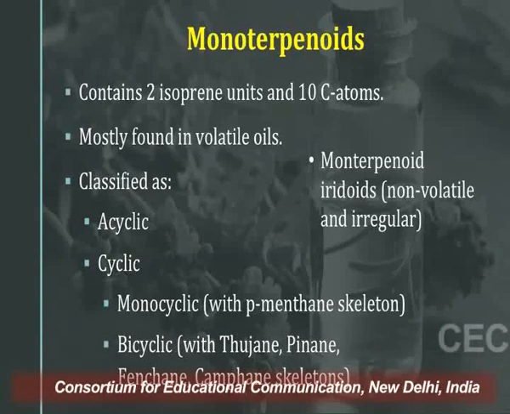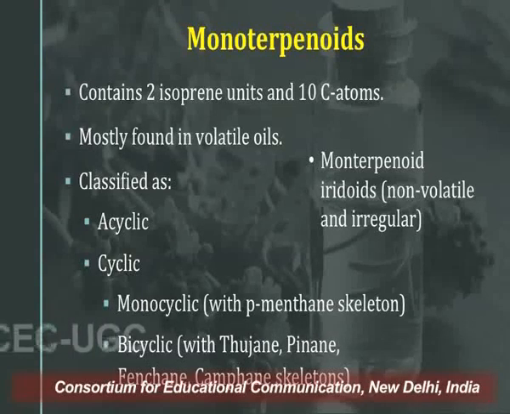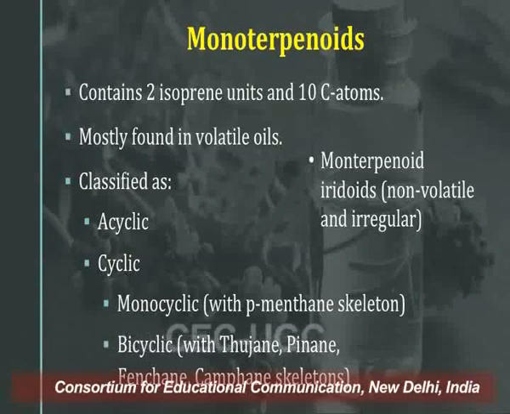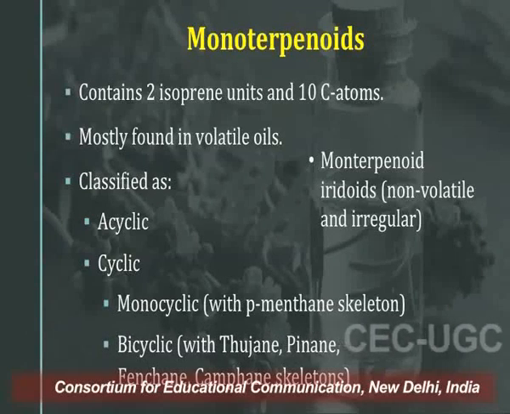And if a single ring is present, then they are known as monocyclic monoterpenoids. As we discussed in the Gem-alkyl rule, the majority of monocyclic monoterpenoids are paramenthane derivatives, or they have a paramenthane skeleton.